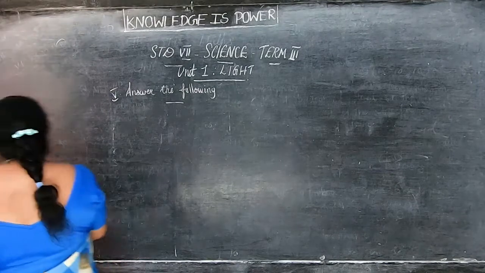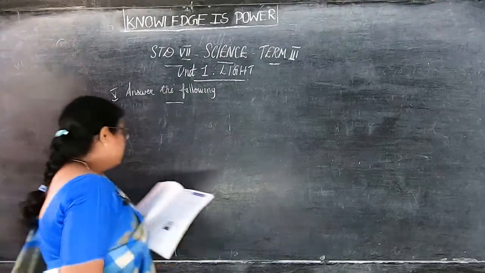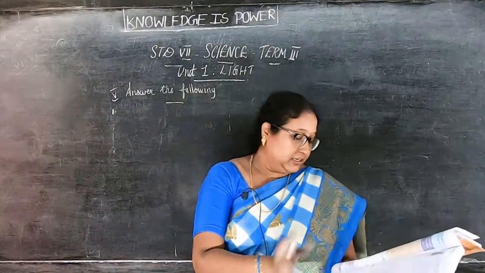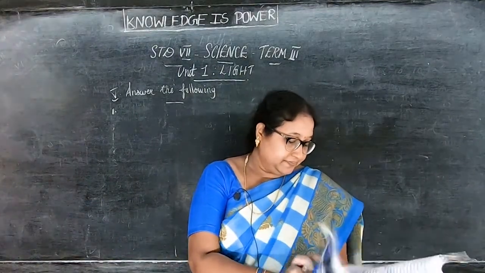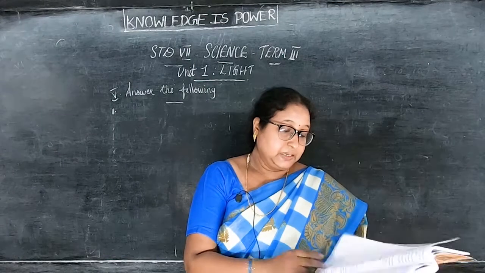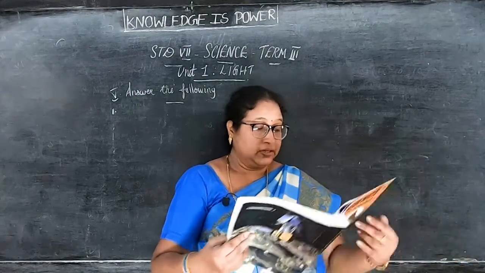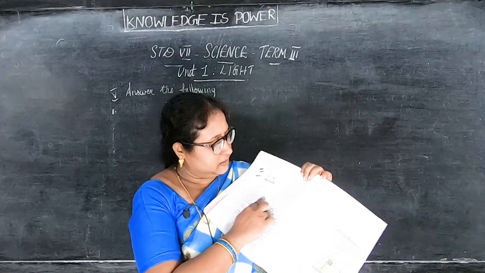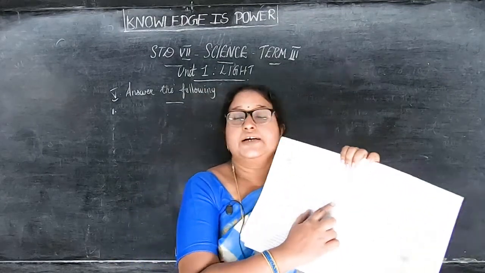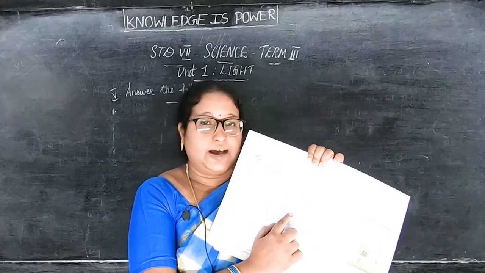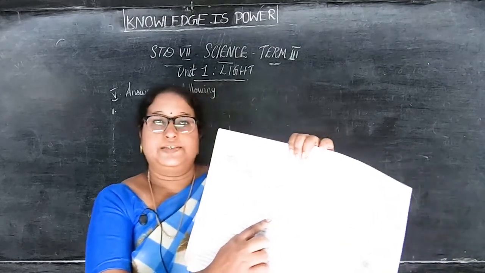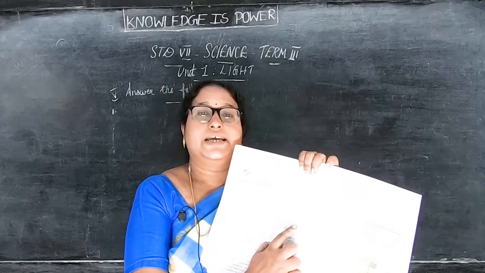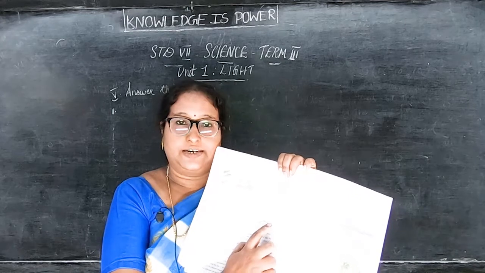Now, first question. With the help of a diagram, state the laws of reflection. Take page number 7. First, the diagram is in page number 6. You can see here terms used in the reflection of light. Side heading is there, and below that you have a diagram. Are you able to see this, children? Page number 6 on the right side. Can you see one diagram there? Yes, that you have to draw first. Draw the diagram they have given.